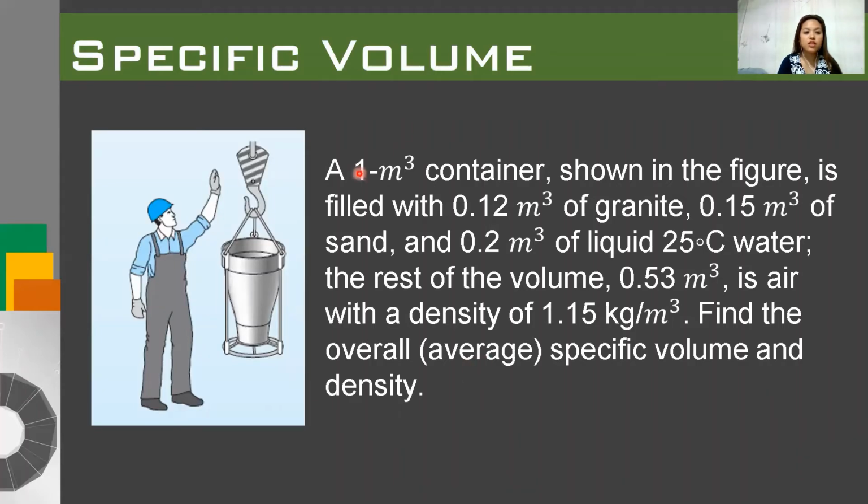And solve the given problem. A 1 meter cube container shown in the figure is filled with 0.12 meter cube of granite, 0.15 meter cube of sand, and 0.2 meter cube of liquid 25 degrees Celsius water, and the rest of the volume, 0.53 meter cube, is air with a density of 1.15 kilograms per meter cube. So find the overall or the average specific volume and density.